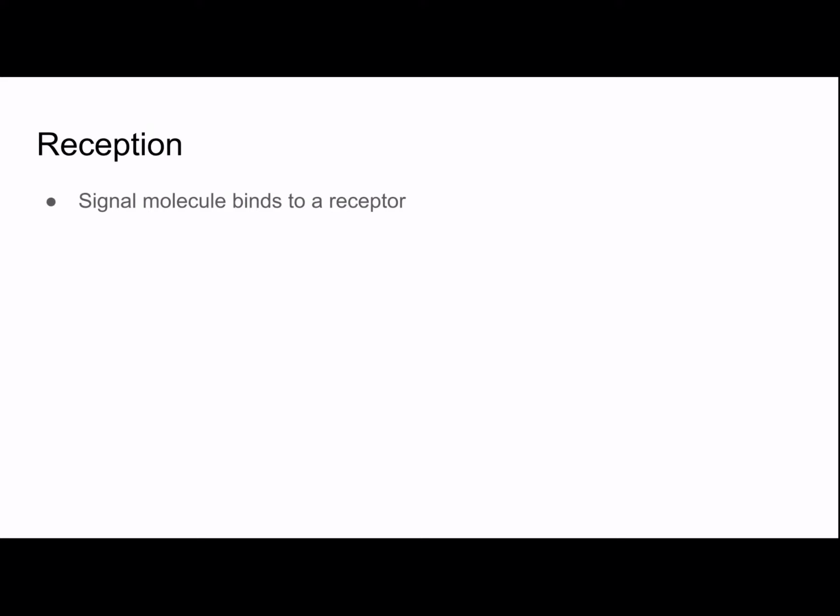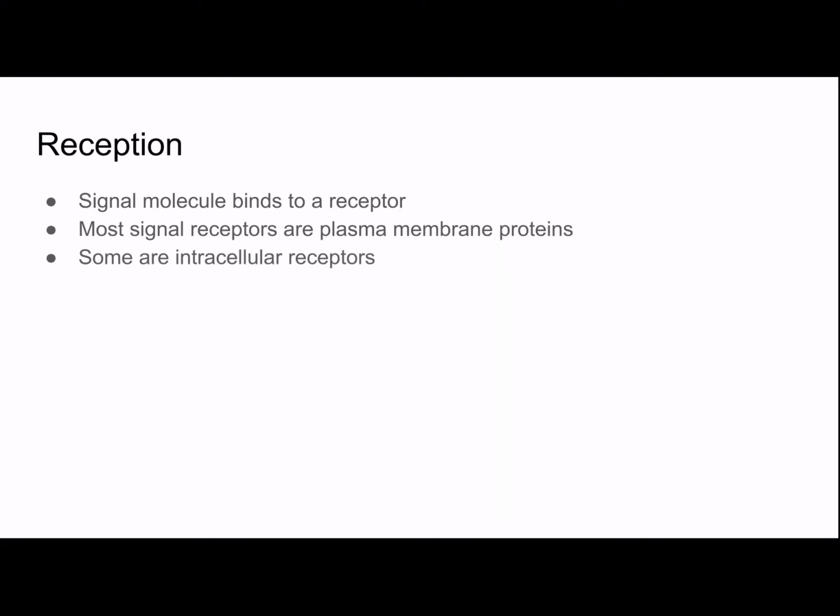Again, a signal molecule will bind to a receptor. Most signal receptors are plasma membrane proteins. However, some of them are intracellular receptors, which means they're inside the cell. They could be in the cytoplasm or in the nucleus.